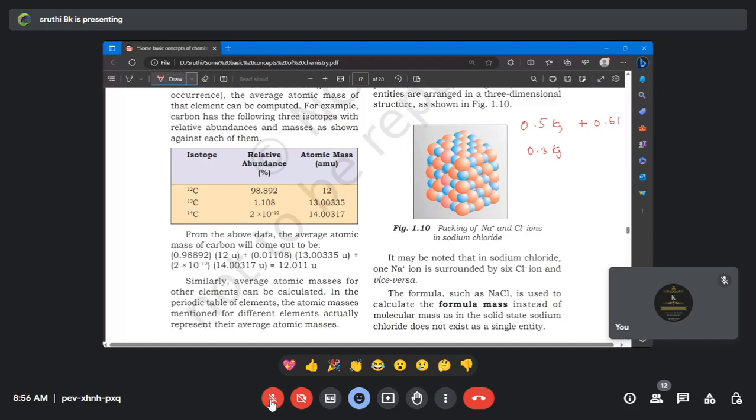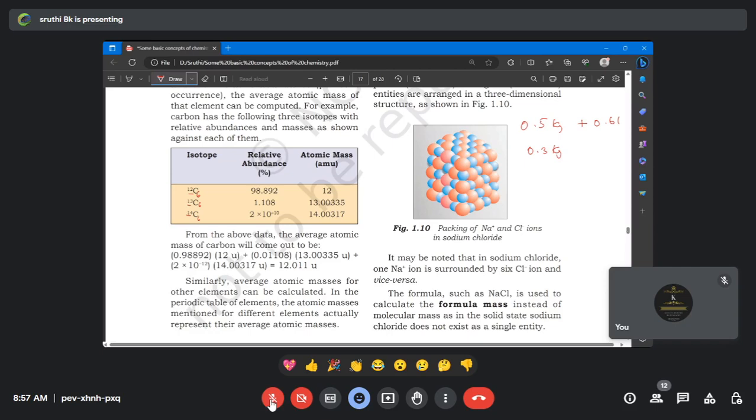But what's the problem here? Isotope, hope everyone knows, is nothing but same atomic number, different mass number. For example, take carbon isotopes. The atomic number of carbon is 6 and 6, but the mass number varies. Same atomic number, different mass number is what is called an isotope.